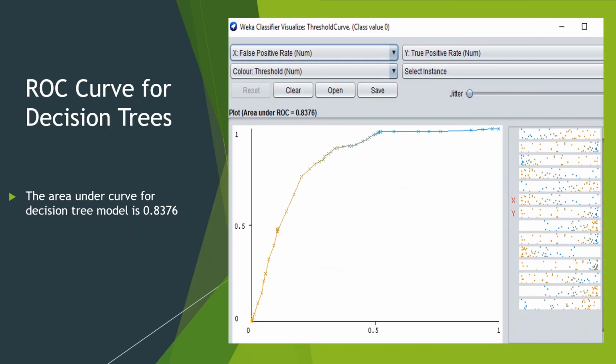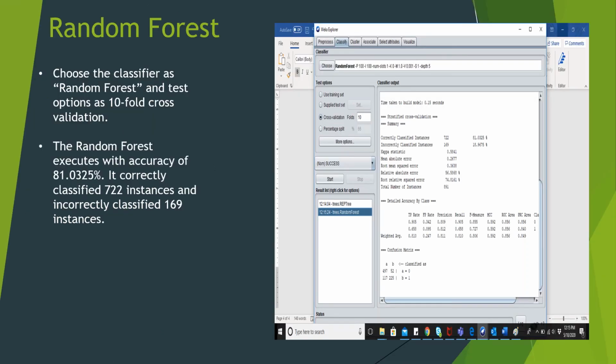After implementing the model, the next step is to visualize the ROC curve. ROC curve is a probability plotting curve which plots false positive rate against false negative rate on the X and Y axis. A model is said to be working well if area under the curve is 1. So after implementing the decision tree model in the previous slide, now we are implementing the ROC curve for decision tree. We can clearly see in the screenshot that the area under the curve for decision tree model is 0.8376.